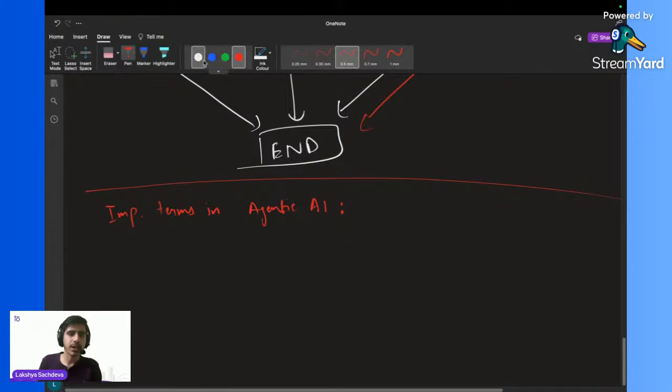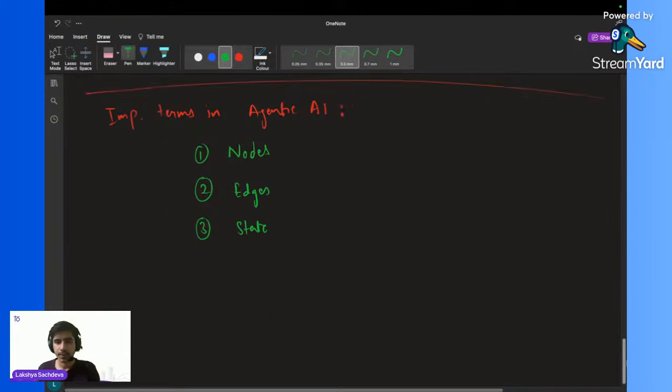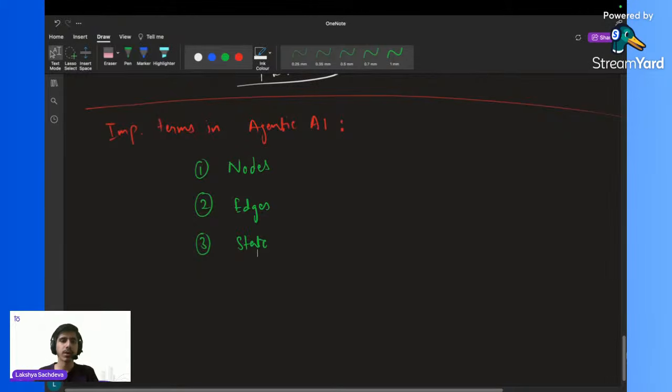There are three main important terms. The first one is nodes, the second one is edges, and the third one is state.